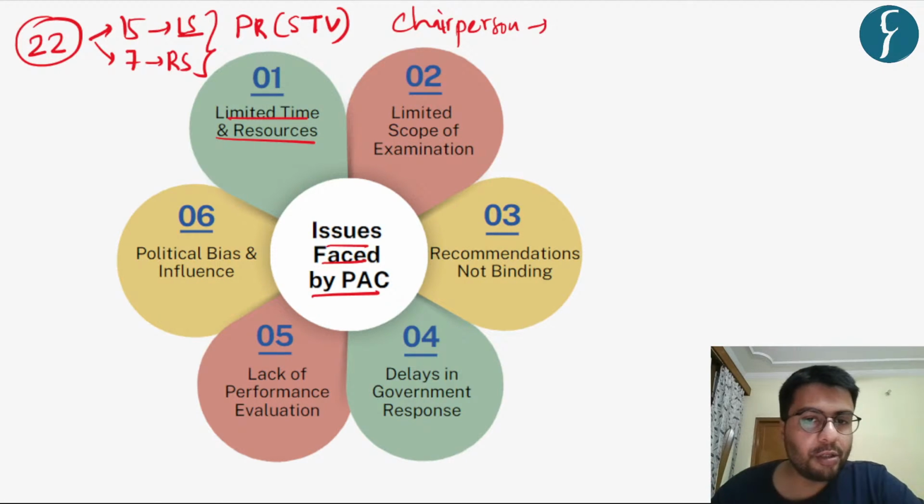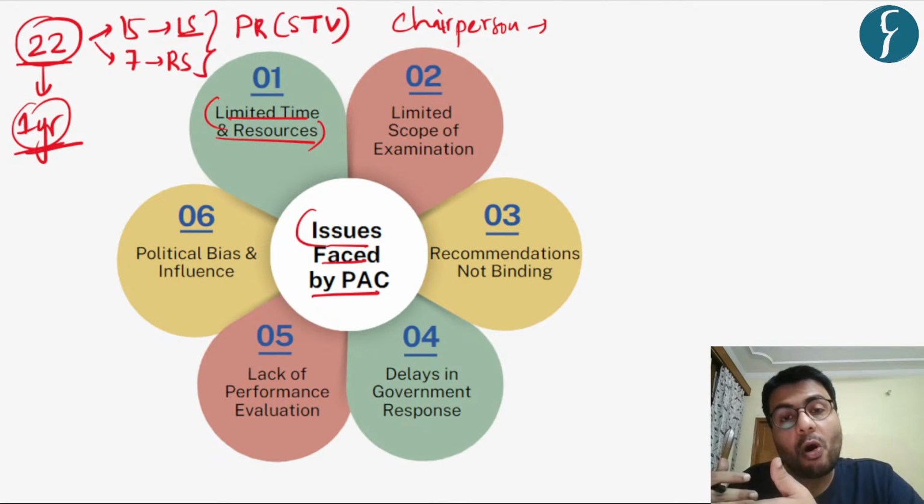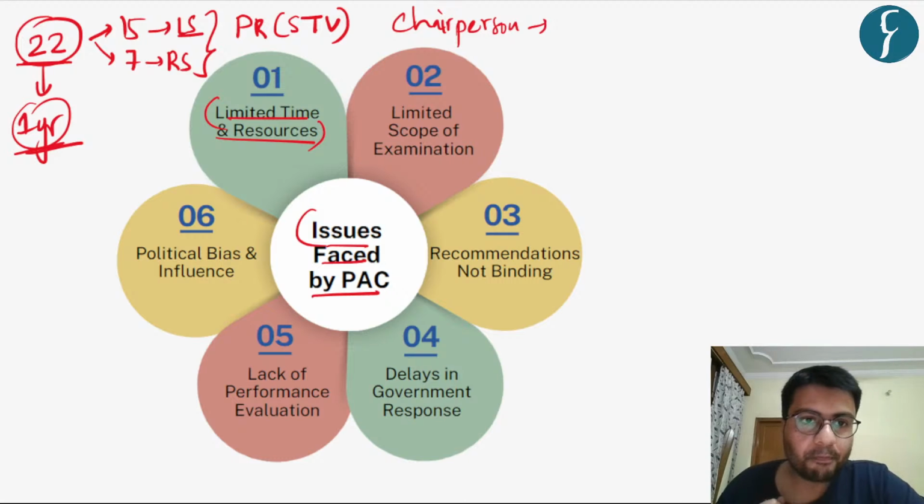Now, coming back to the issues faced by this committee, it has limited time and resources at its disposal. The 22 members elected to this committee are elected for a period of 1 year. Understand, 1 year is not sufficient time for members to develop expertise and discharge their responsibilities. Further, these members are laymen, elected by the people, so they are not experts in the area of public finance.